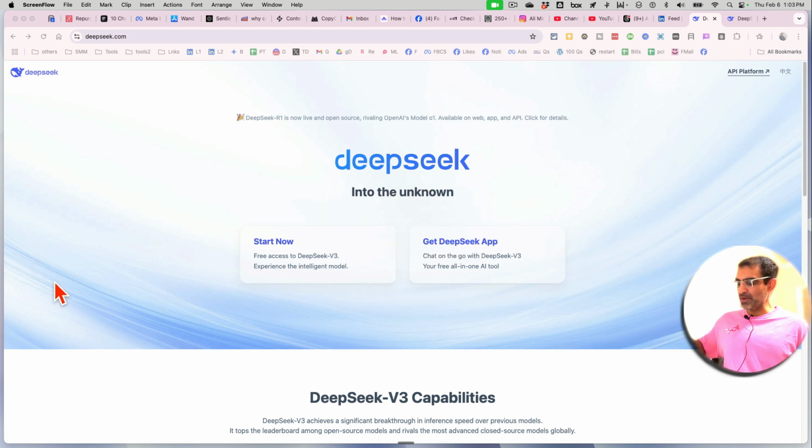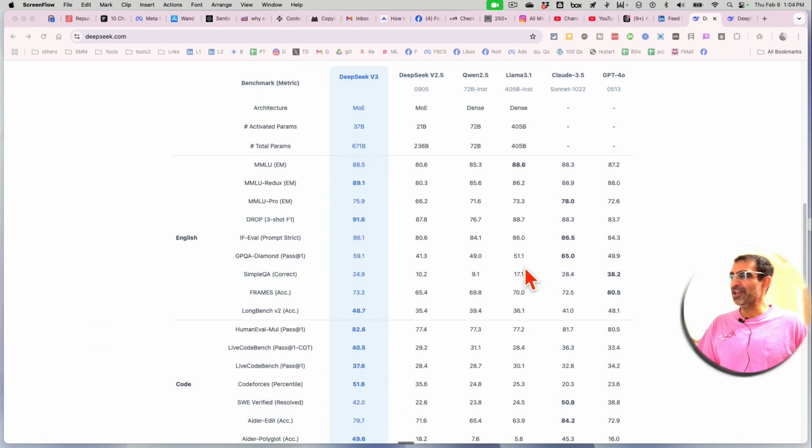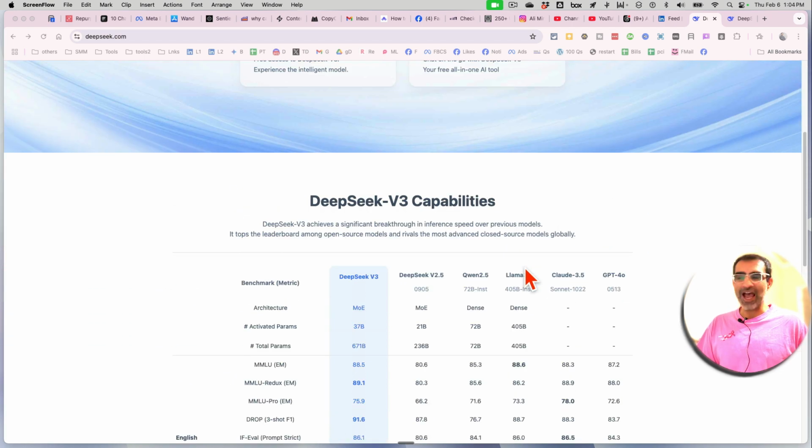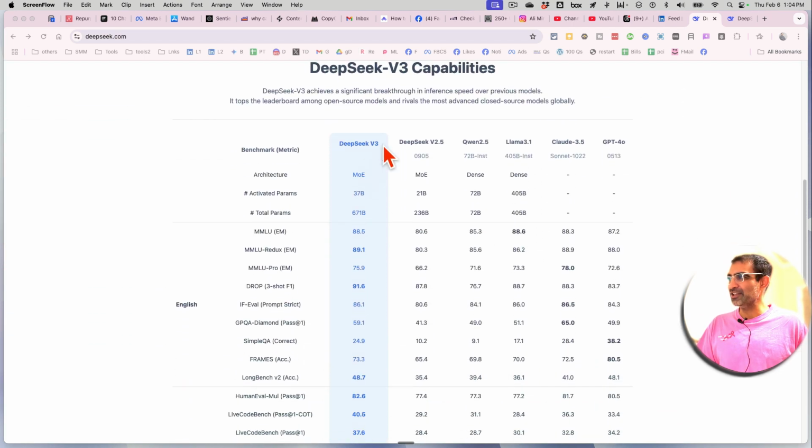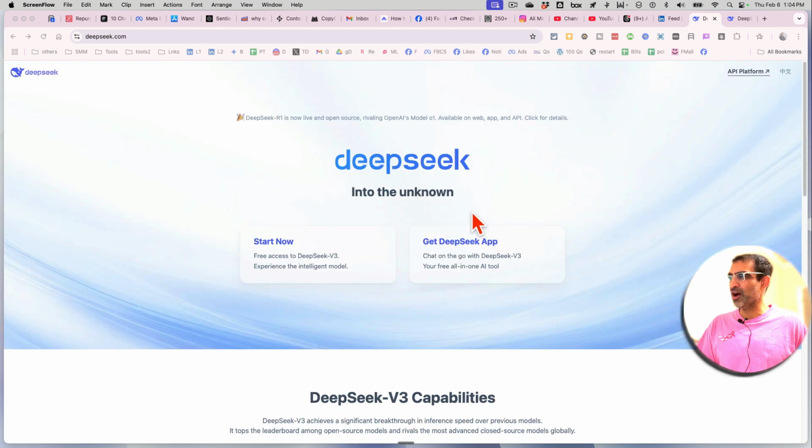All right, let's jump into this. So DeepSeek was released just a few weeks ago. A lot of people are using it because it has given ChatGPT a real challenge. The DeepSeek reasoning model, R1, with web search is just amazing.